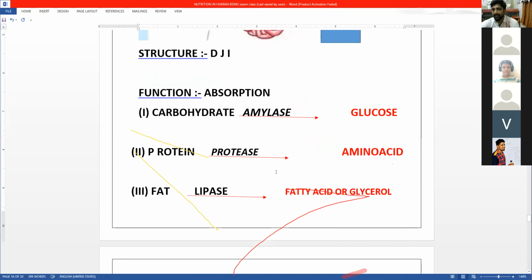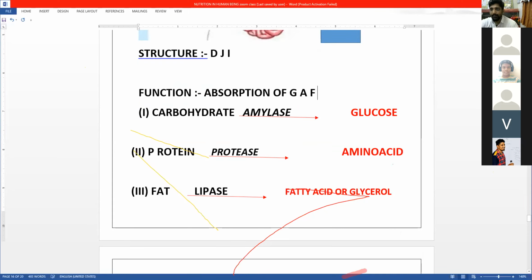Now we'll see the structure. Can you give any shortcut for this? If you are not remembering, later on you can understand, no problem.